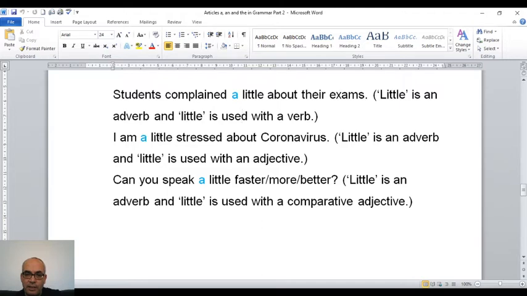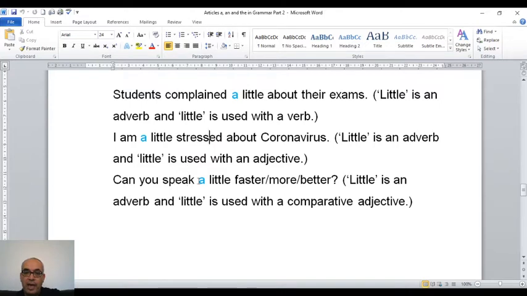In this sentence, "stressed" is an adjective. "A little" is used before "stressed." And "a little" is again an adverb. So "little" is an adverb and "little" is used with an adjective. So I put "a little," which is the adverb, and I use "stressed" as an adjective.